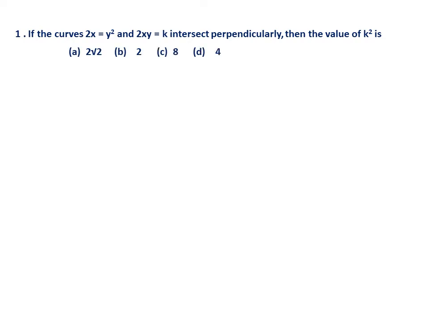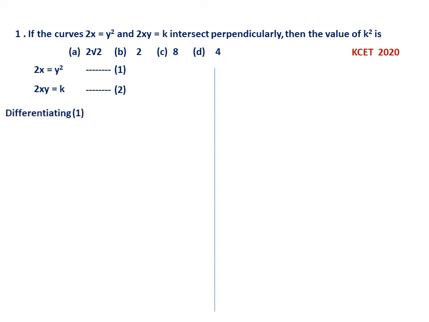of k square is 2 root 2, 2, 8 and 4. This is KCET 2020. Here two curves are given, y square equal to 2x, let us say 1, and 2xy equal to k, let us say 2. Now they are intersecting. What we have to calculate is, we have to find the slope of the tangents first.